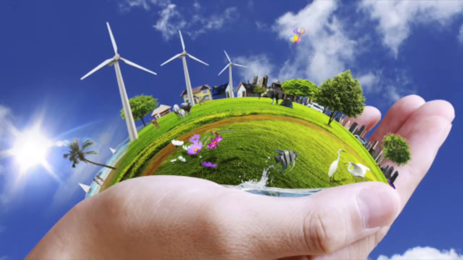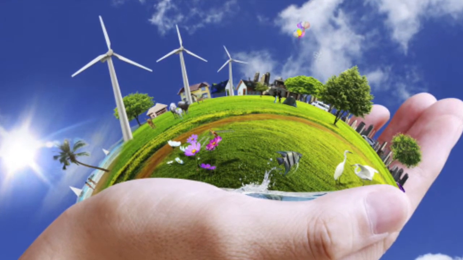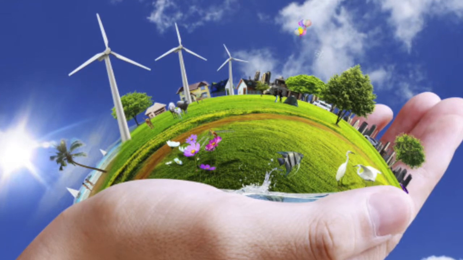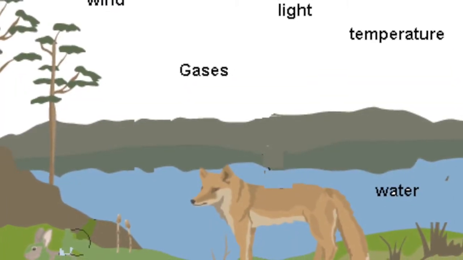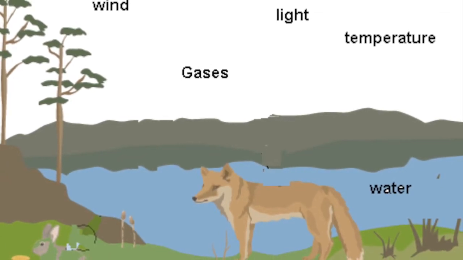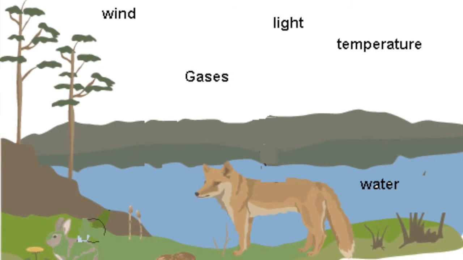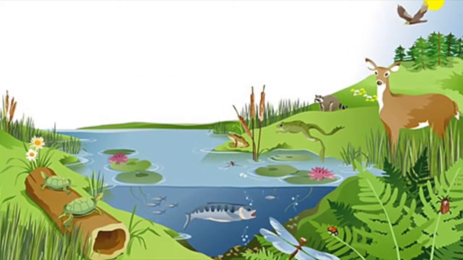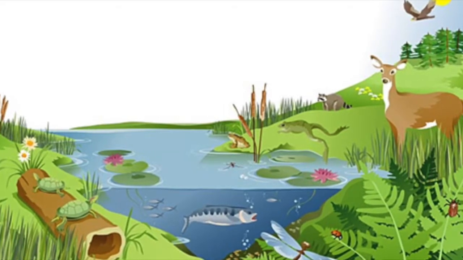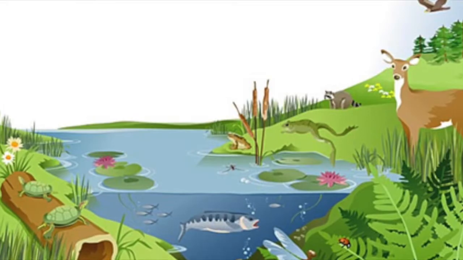A biotic factor is any living part of the environment with which an organism might interact, including animals, plants, mushrooms, and bacteria. An abiotic factor is any non-living part of the environment, such as sunlight, heat, precipitation, humidity, wind or water currents, soil type, and so on. The difference between biotic and abiotic factors may seem clear and simple, but many physical factors can be strongly influenced by the activities of organisms.